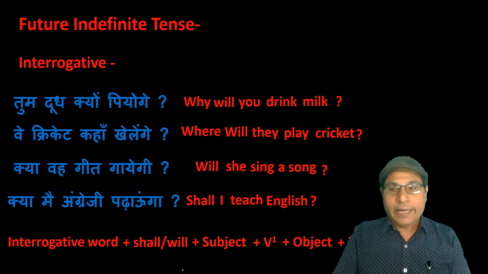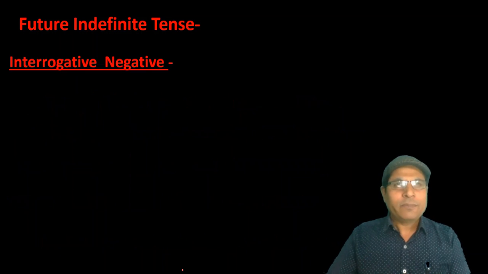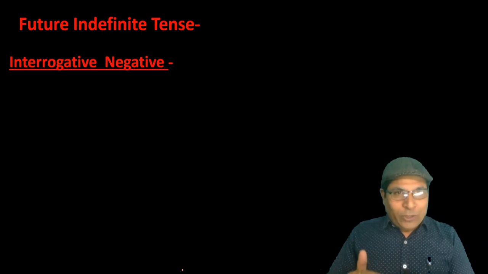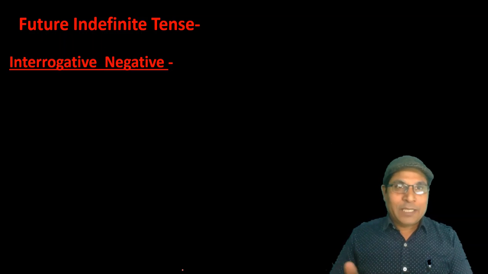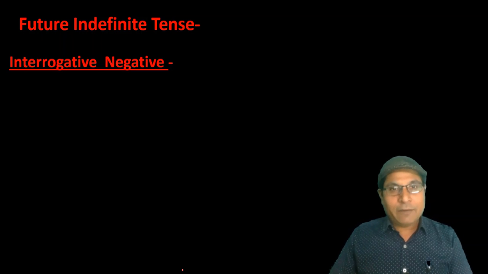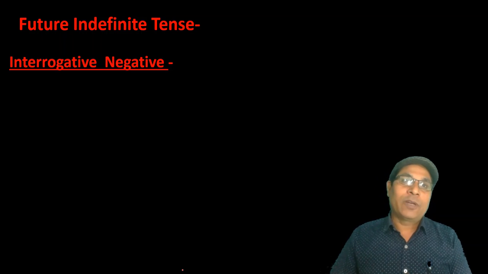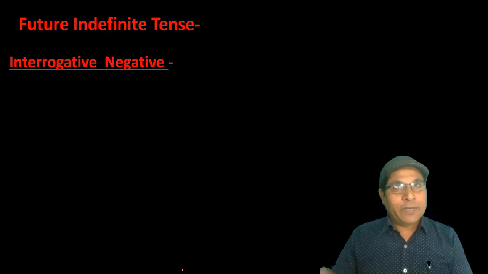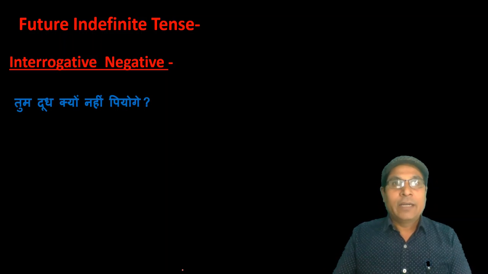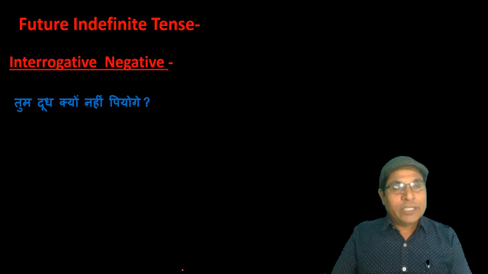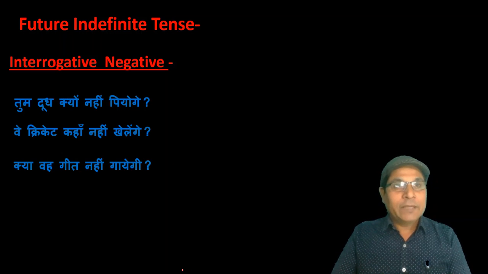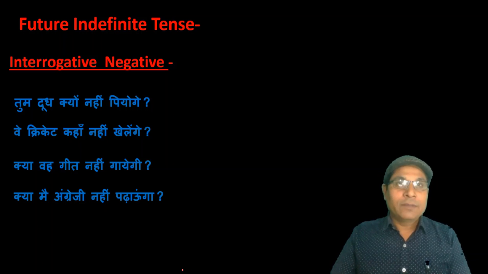Let us see the next type of sentence, that is interrogative negative. Actually, interrogative negative means the sentence which has the negation of work and question also. The identification is same as if the sentence in Hindi ends with ga, ge, gi along with negation, and question is also asked. तुम दूध क्यों पियोगे? वे क्रिकेट कहाँ नहीं खेलेंगे? क्या वो गीत नहीं गाएगी? क्या मैं अंग्रेजी नहीं पढ़ाऊंगा?